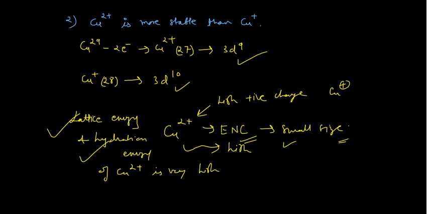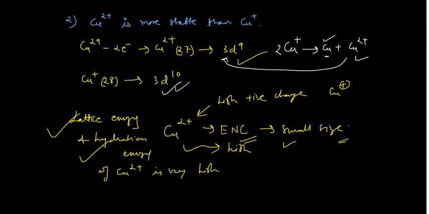And you may notice one very important feature. If you have this Cu+ ion, that means the 3d10 system, and you put it in the aqueous solution, it will undergo a disproportionation reaction. That means it will form elemental copper as well as Cu2+. Generally copper acts as a noble metal, please remember this point, and it regains its elemental state. So definitely its stability would be very high, because it is formed due to this disproportionation reaction.